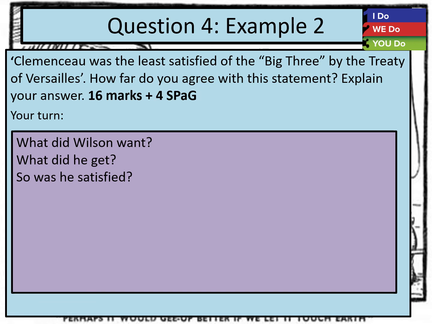The second paragraph is also really nice because, again, it's dead easy to know what to talk about. You've already talked about Clemenceau and the question is asking about the satisfaction of the big three. So you pick another one of the big three and you do exactly the same thing. So this time I'd like you to write about Wilson. What was it that Wilson wanted from the peace conference and the treaty? What was it that he got and didn't get? And how satisfied was he? Tackle this in exactly the same way, making sure that you're really thinking about what he wanted, what he got, and of course, his levels of satisfaction. Again, pause this for about 5 minutes and have a crack at that paragraph.